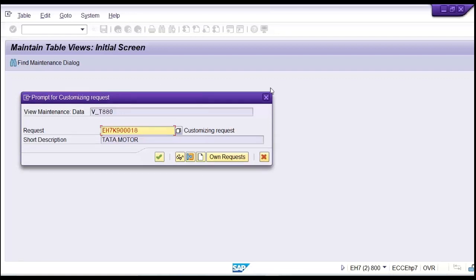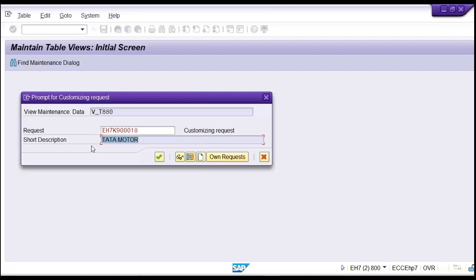This is called the transport request. When you save it for the first time, this is going to be blank and here also it is going to be blank. Nothing will be here and nothing will be here, so don't be confused. The first time we configure anything, it is going to be blank. This is called the transport request.